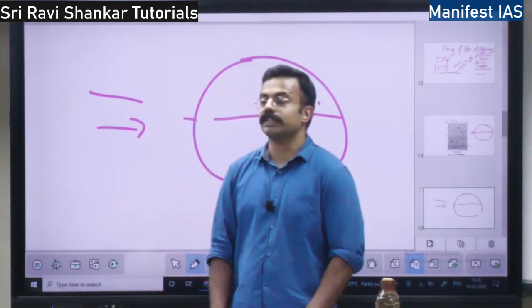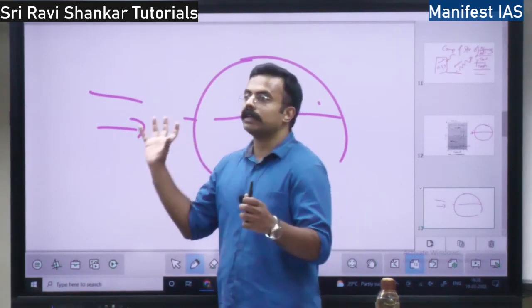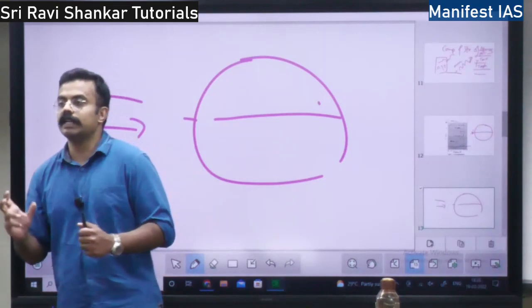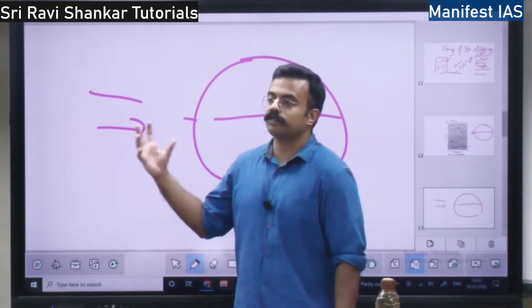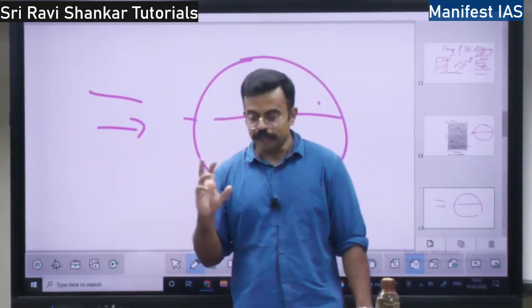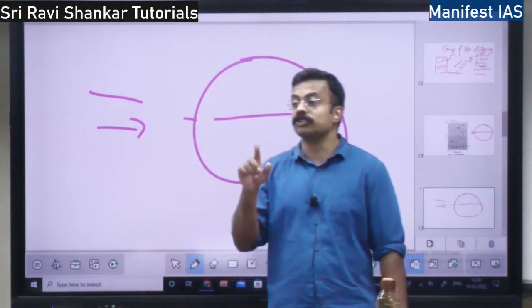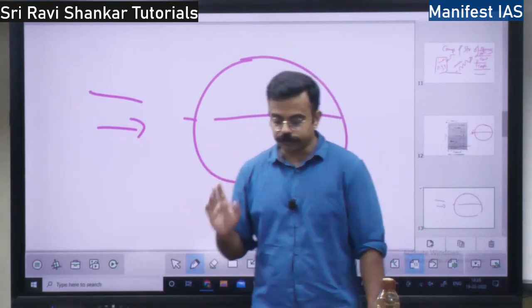This varies with the distance. If the earth is revolving around the sun, when it is closer, we will receive more energy. When the earth is farther, we receive less energy. When will the earth be farthest from the sun? It is on 4th July. On 4th July, earth will be farthest from the sun.